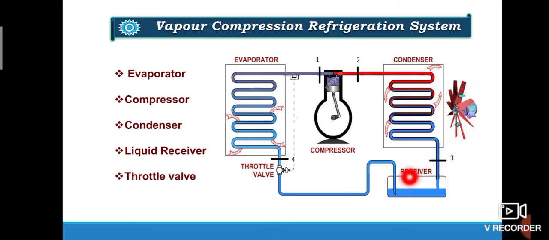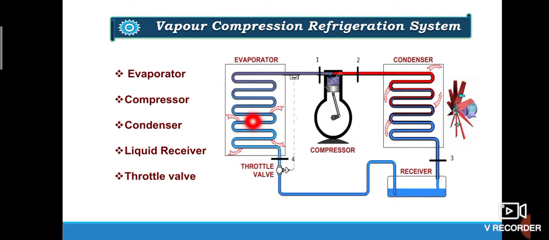The liquid from the liquid receiver at high pressure is then piped to a refrigerant control valve, which is also known as the throttle valve, which regulates the flow of liquid into the evaporator. This control valve, while restricting the flow, also reduces the pressure of the liquid, which results in the liquid changing into vapor, represented by state 4. During this process, the temperature of the refrigerant reduces corresponding to its pressure.